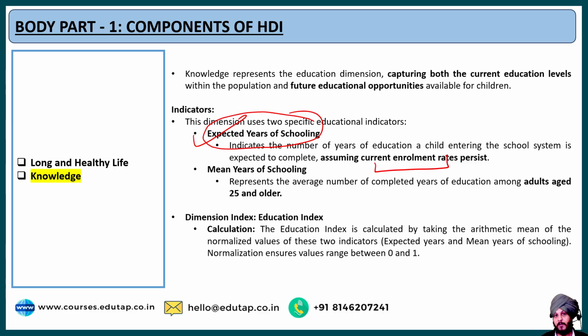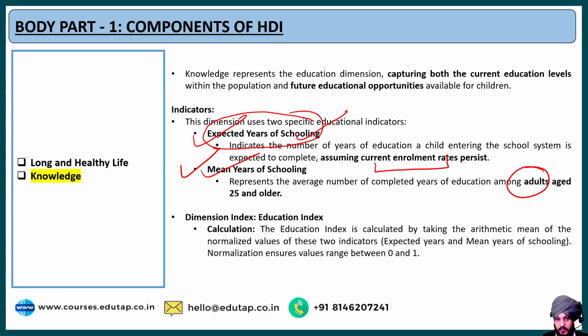For example, what is the ability of a certain education system to retain students? It also provides information regarding the quality of infrastructure too. All these things are highlighted with the help of expected years of schooling, which tells us the number of years of education a child entering school is expected to complete. The next is mean years of schooling, which represents the historic and present educational attainment among the adult population. It tells us the average number of completed years of education among adults aged 25 and older.